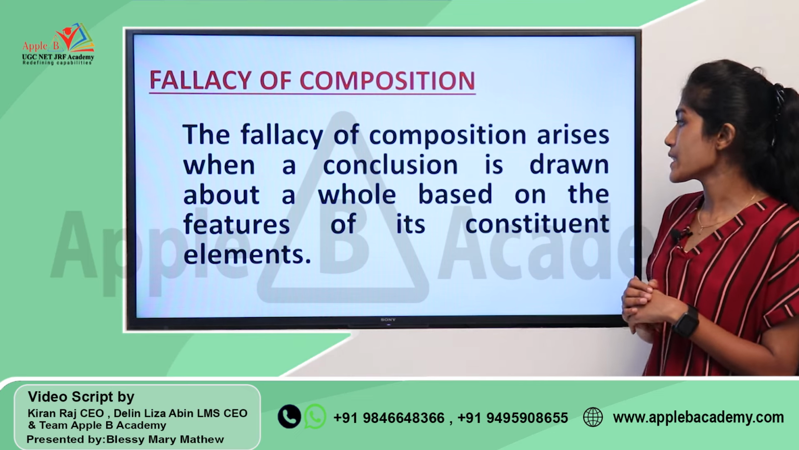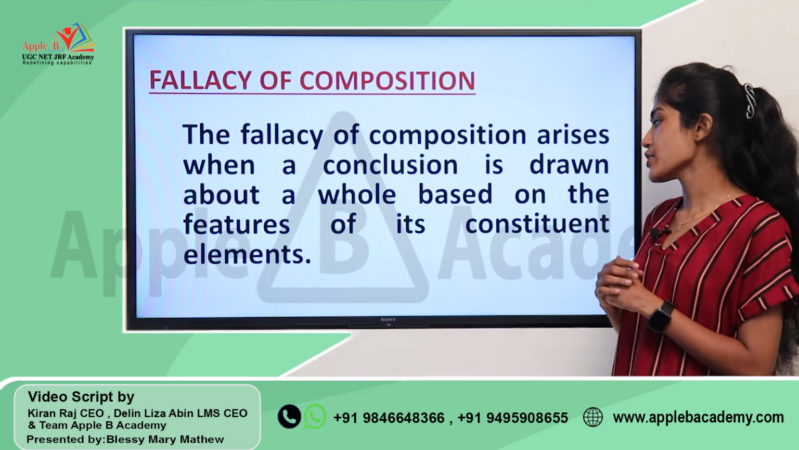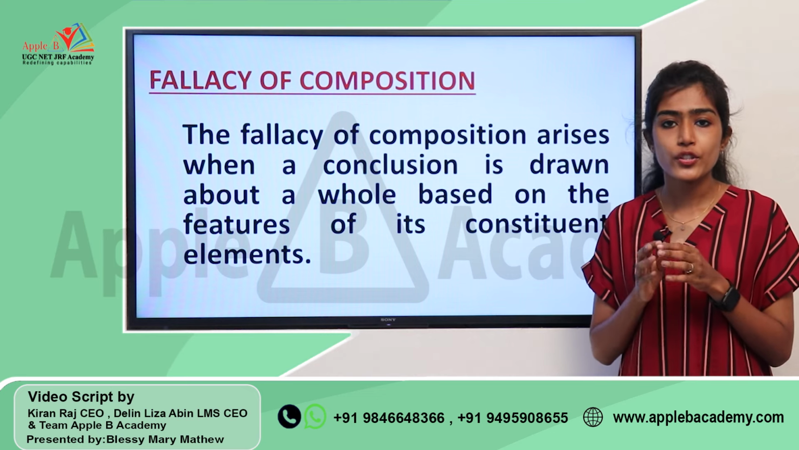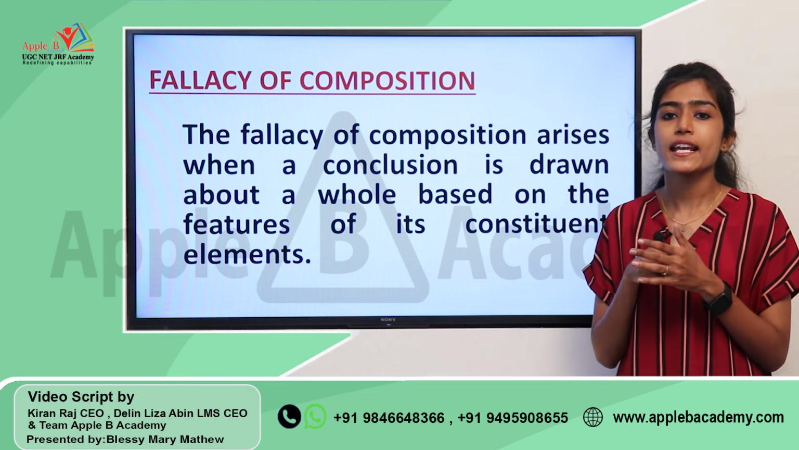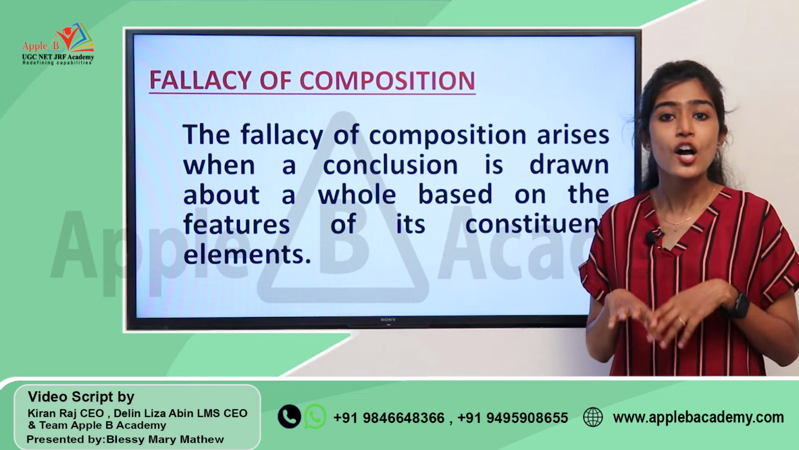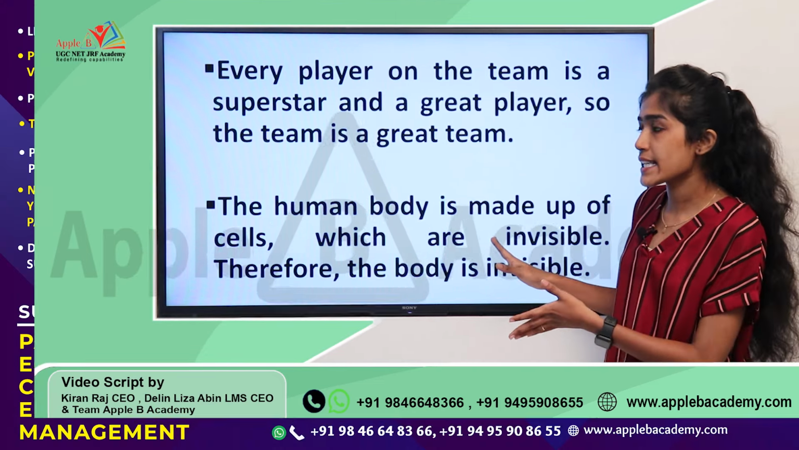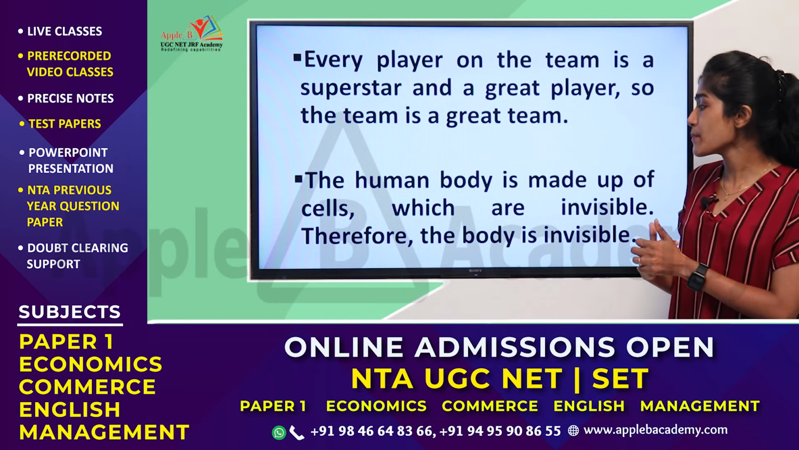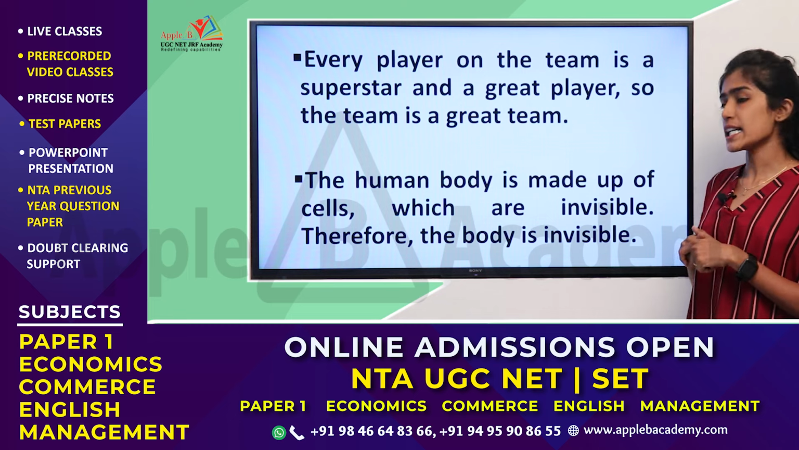The fallacy of composition arises when a conclusion is drawn about a whole based on the features of its constituent elements. So, we are focusing on the peculiarity of the parts, and we are saying that the entire thing has that same peculiarity in its wholeness. I'll give you some examples. I'll focus on the second example here, so it will be clearer for you to understand. The human body is made up of cells which are invisible, therefore the body is invisible.